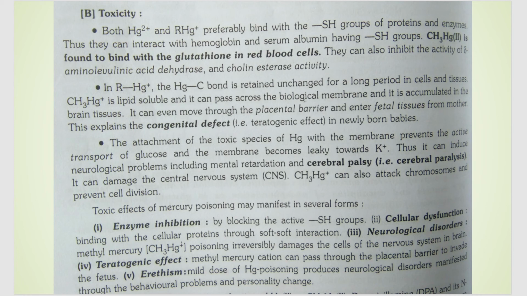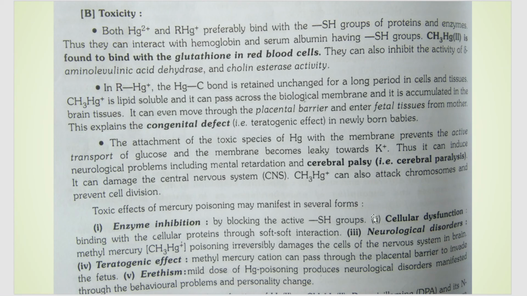One more way in which Hg becomes toxic is that it goes and attaches to the membrane. We already studied what happens when it attaches to the membrane. The membrane's property changes, because of which the membrane cannot perform active transport of glucose, and the membrane will not have affinity for K plus ion. This will further induce cerebral palsy and different neurological problems, and it can also damage the central nervous system. Also, this biomethylated mercury will attack the chromosomes and prevent cell division.